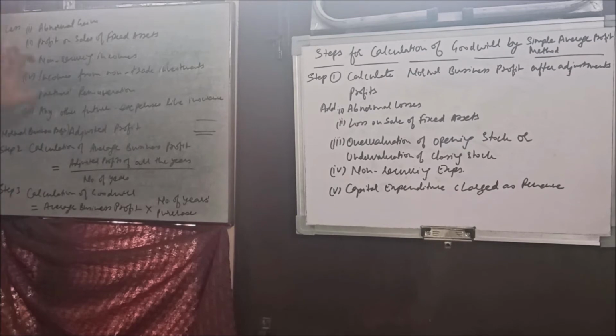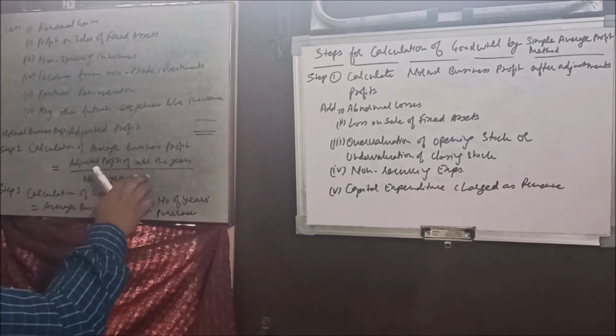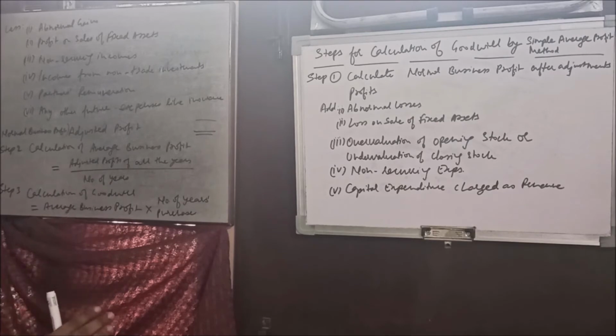Okay, so after doing all the adjustments, what you get is the adjusted profit, or you can call it normal business profit. Then the second step is just to calculate the average business profit. As many years of profit as are given, we total all those years and divide by the number of years, and we get the average business profit.